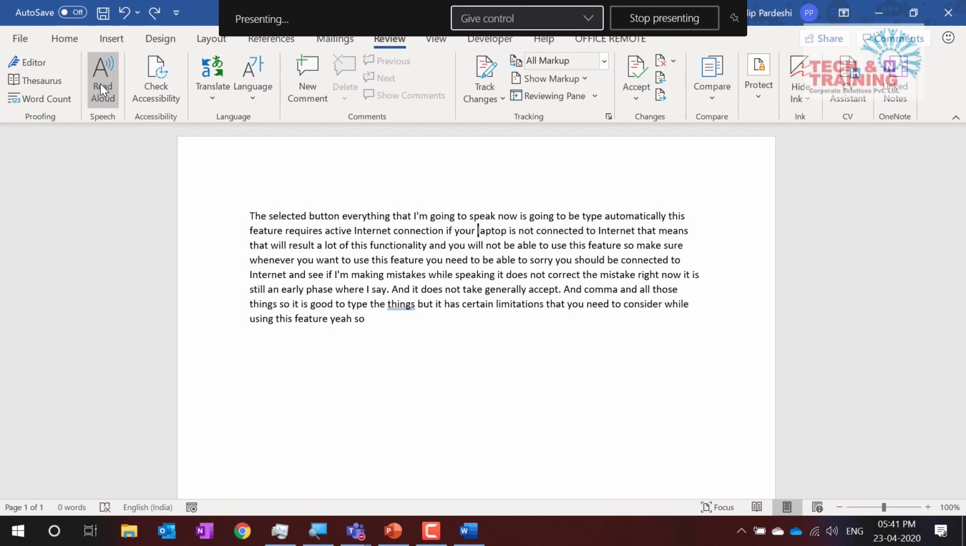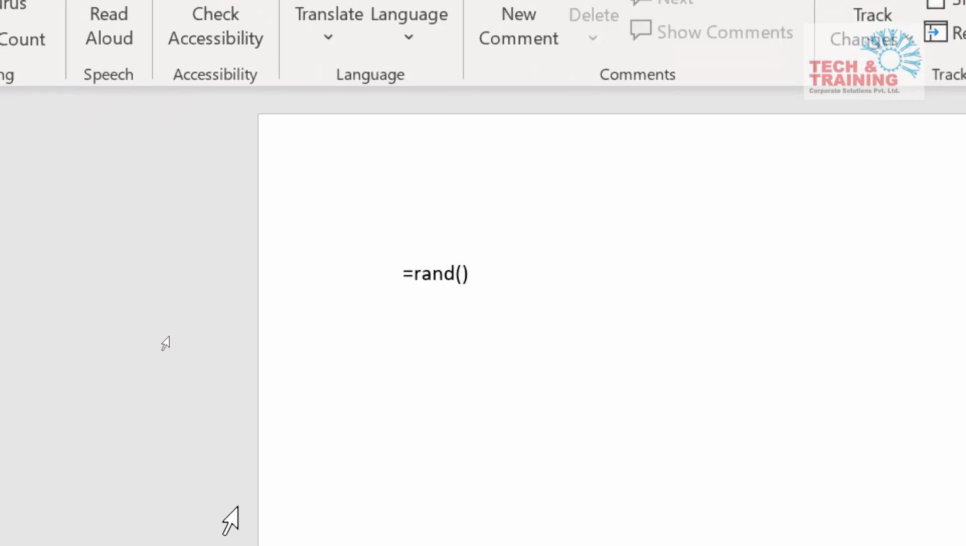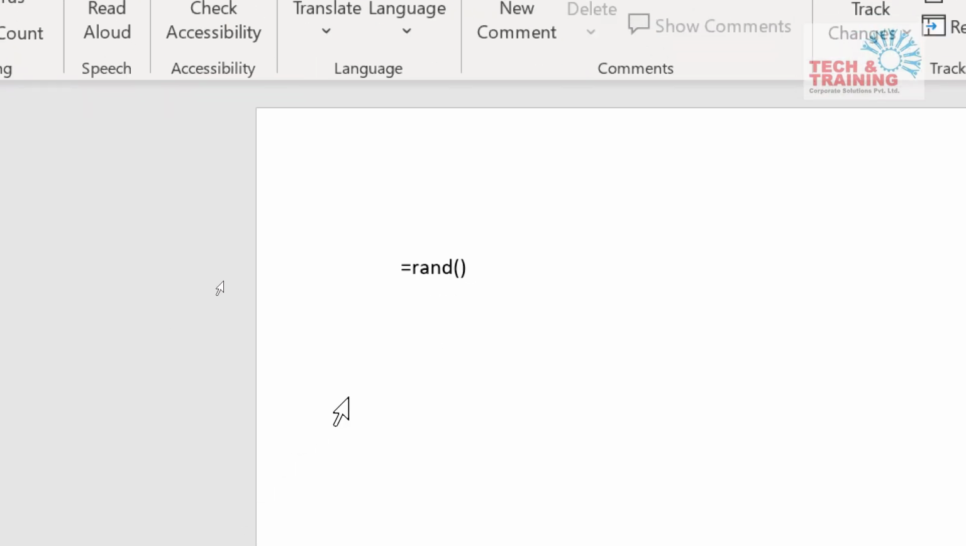Now, the second challenge that I have, and that is a bigger challenge. The challenge is if I talk about a lengthy Word document that I need, how do I get the document? So let's see. In order to get the document, I will type a simple command equal to RAND, which is the short form of random. I open the bracket and close the bracket. Let's type this RAND and open the bracket and close the bracket. Just give it a try.